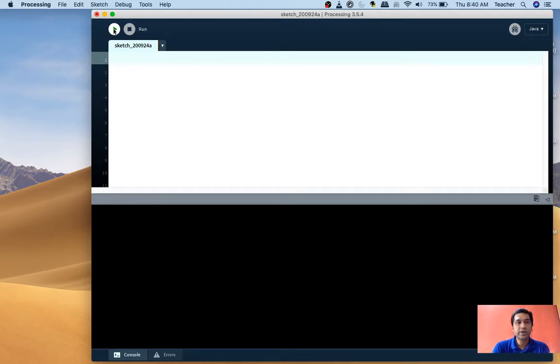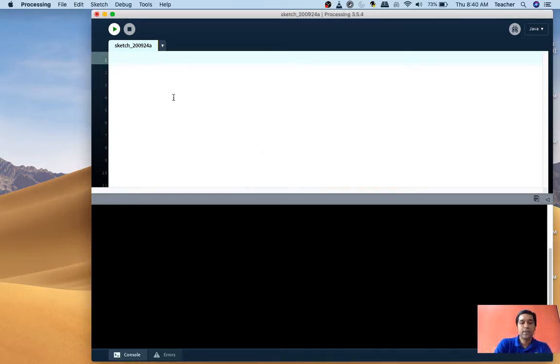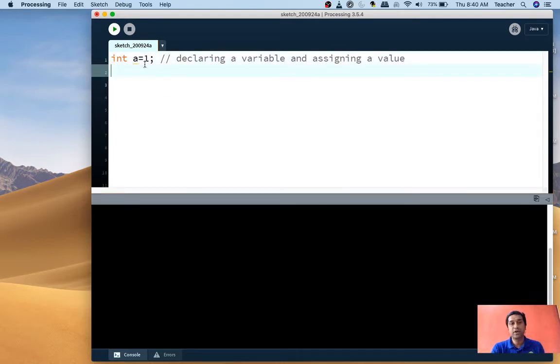Okay students, this is my processing environment, and let's start our coding. Say I define a variable, int I equal to... I can define any variable, it's not necessarily I that has to be used. I write a variable, say a, a equal to 1. So this is the declaration of a variable. We can comment it somewhere: declaring a variable and assigning a value. So two things are happening. We are declaring a variable of type integer, and we are also assigning it an initial value of 1.